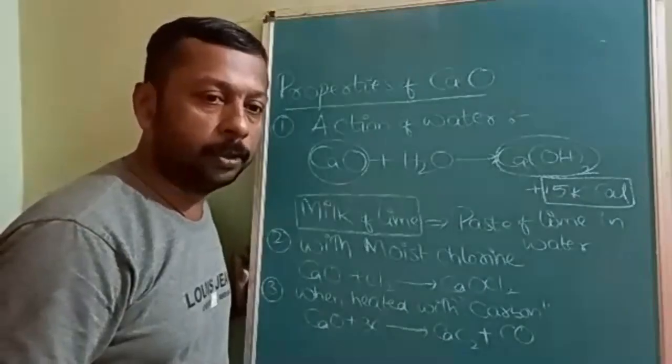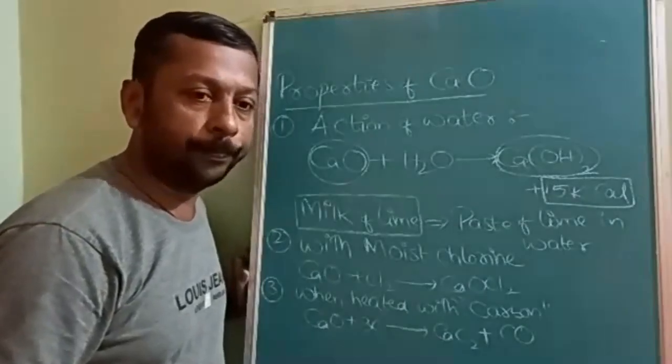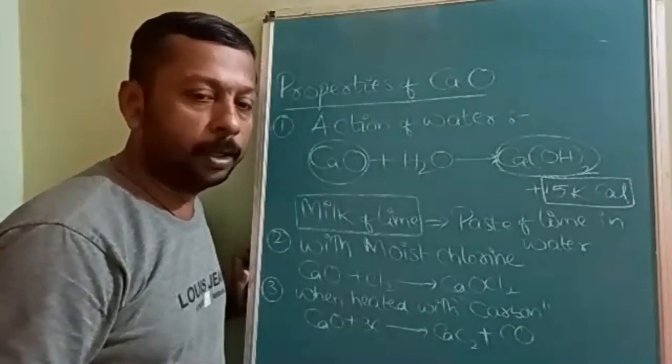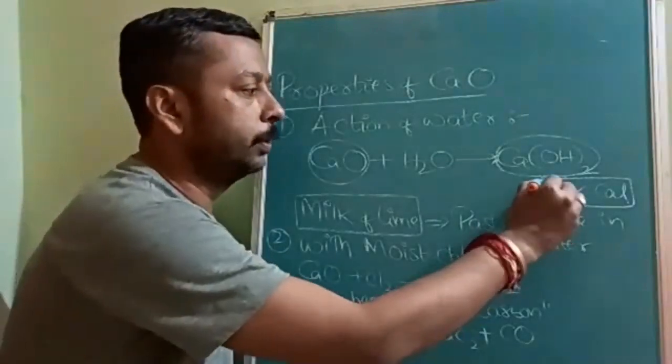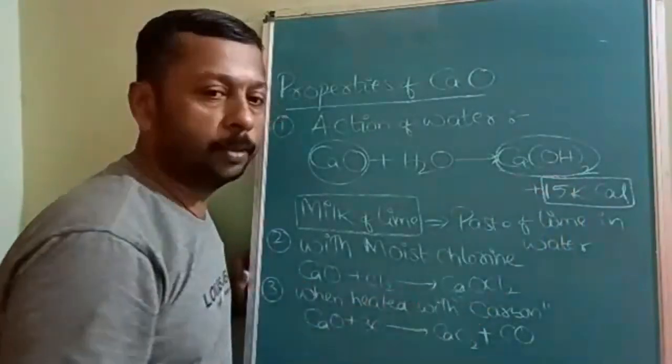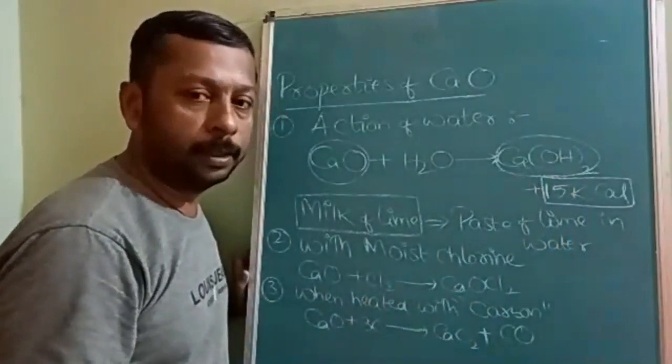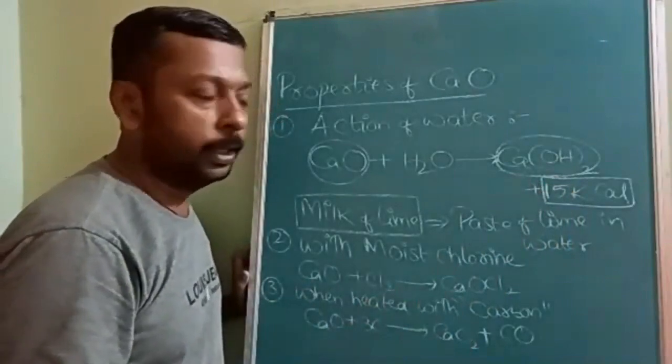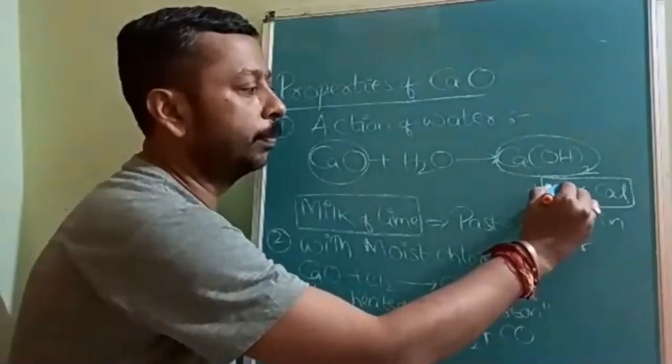No water at all, it is called quicklime, and a small amount of water, it is called milk of lime. A large amount of water, then it is called slaked lime. Okay, slaking of lime is an exothermic process.